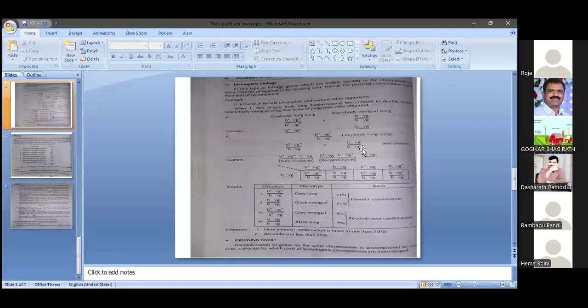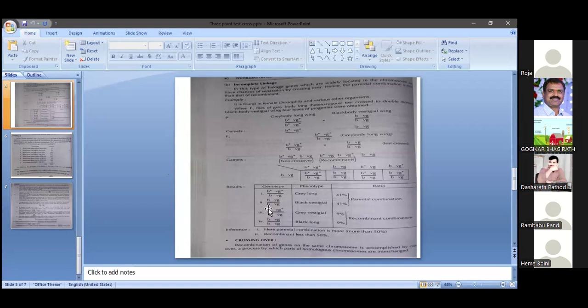A heterozygous cross with a homozygous recessive is nothing but a test cross. If crossing over occurs, what happens? What type of gametes are we expecting? If crossing over does not occur, we expect only two types of gametes. So two types of gametes are related to the parent, and the remaining two are dissimilar to the parental type. For example, B plus VG plus, gray long, is a completely parental type.